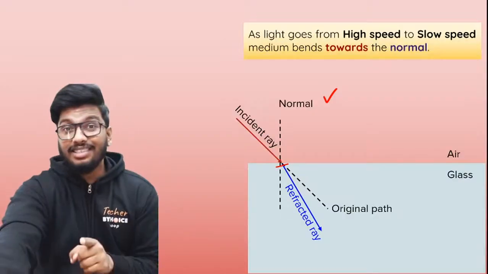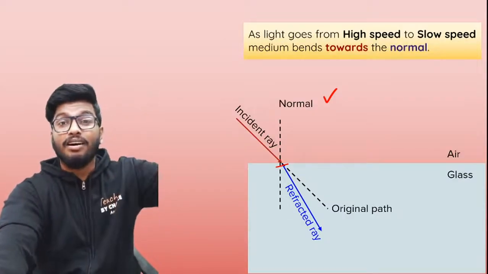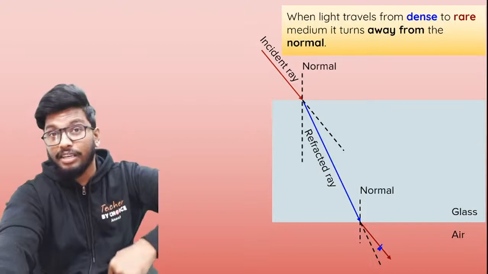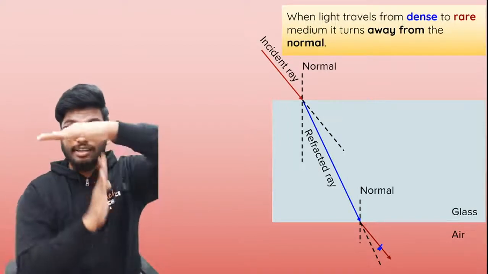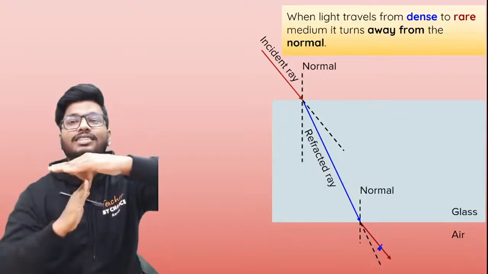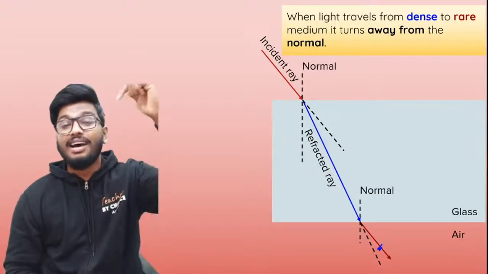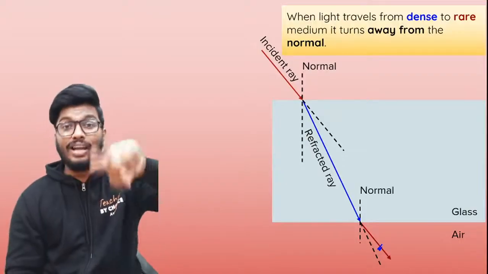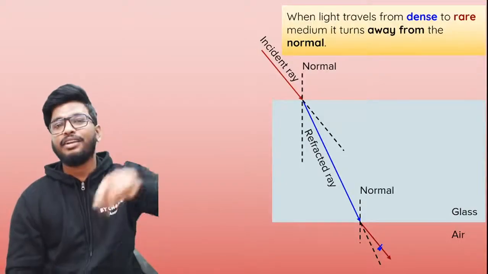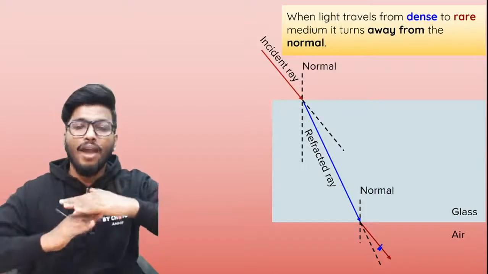Because of this reason, when light is traveling from a rarer medium into a denser medium, it will always travel towards the normal. If this is the normal, it will move towards the normal. When the ray of light is passing from a rarer medium into a denser medium, it will move towards the normal. But when it's going from a denser medium into the rarer medium, it will move away from the normal.